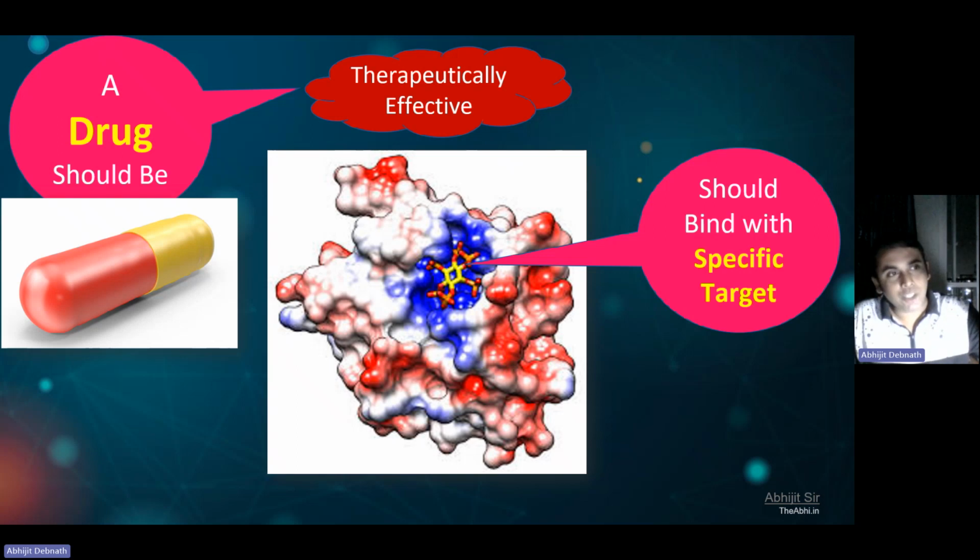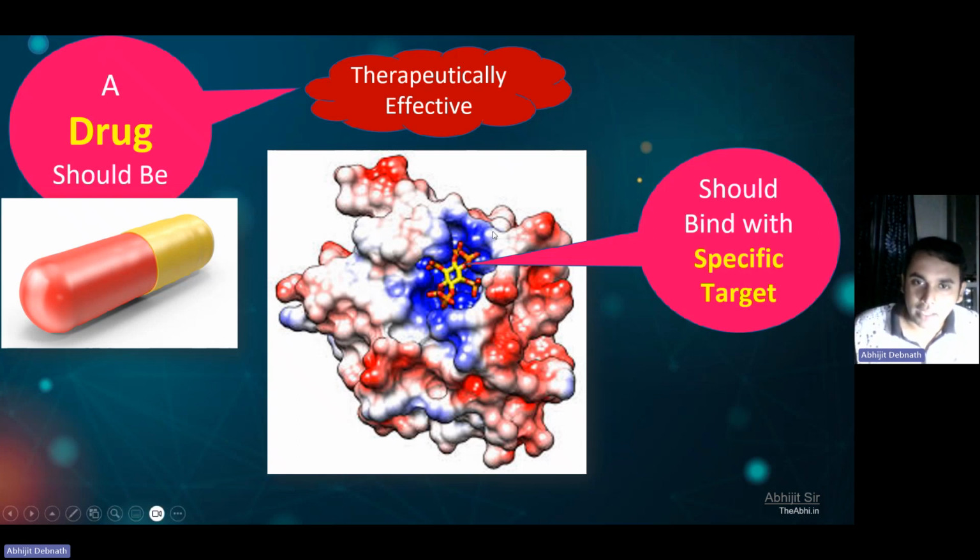It means the drug should go and bind with its particular, specific target, in most cases a protein. Mostly we're targeting the proteins in your body, and I have told you there are more than 20,000 different proteins. So the drug should bind with its specific target. It should not bind with the other targets.